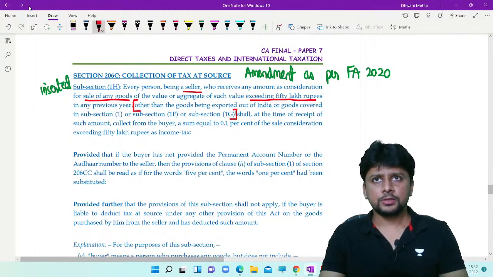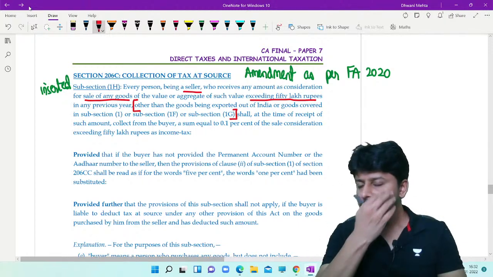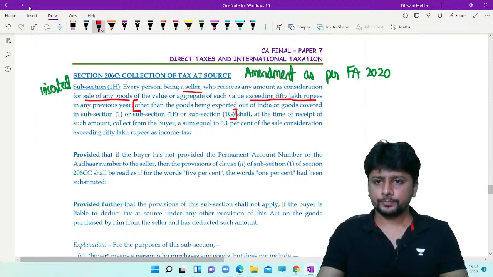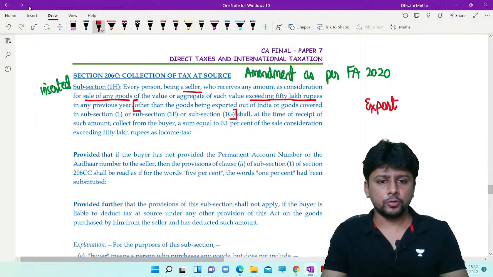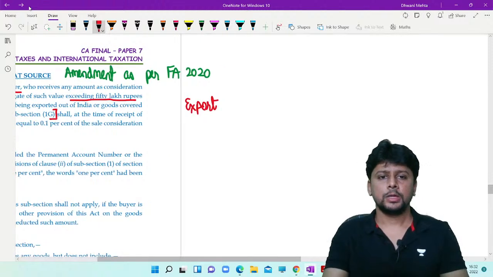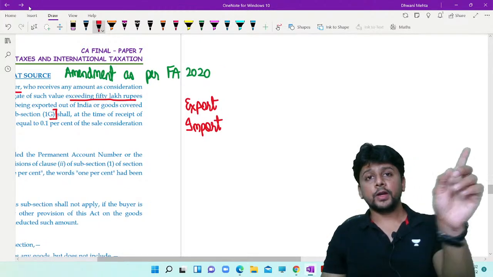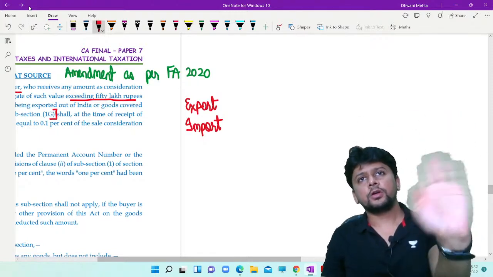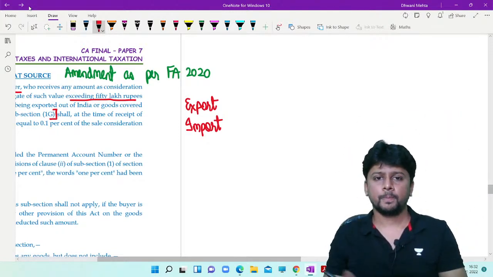These are goods that are excluded because, number one, either we are talking about export of goods or we are talking about import of goods. So one of the two parties, seller or buyer, is outside India. Then we are not saying TCS will apply.